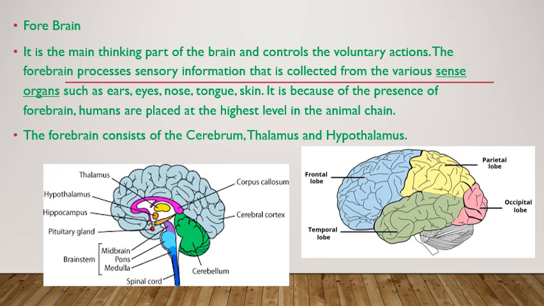So forebrain is the first part of the brain. It is the main thinking part of the brain, I can say. It mainly controls the voluntary action.